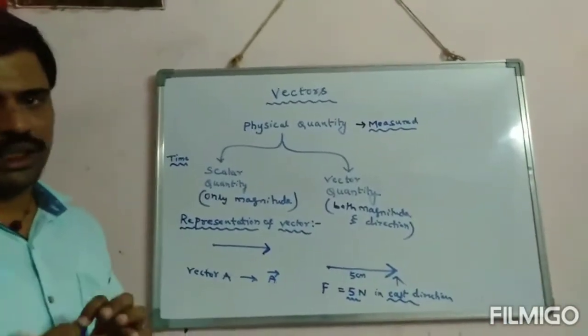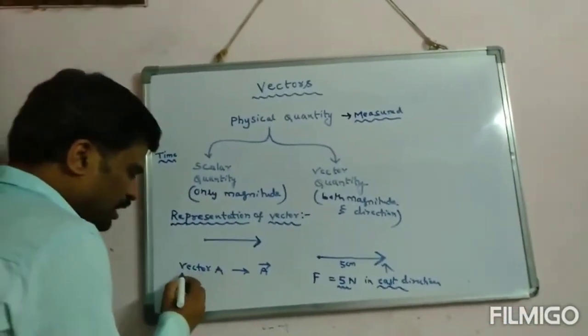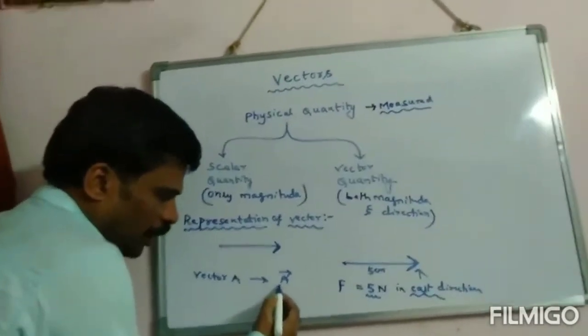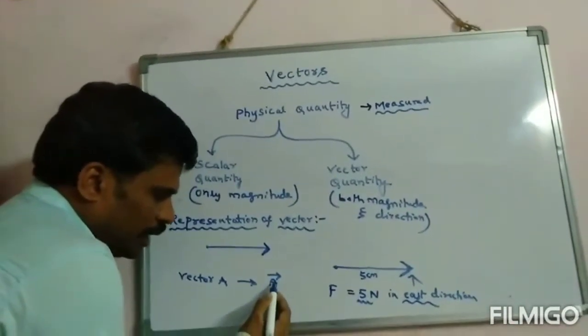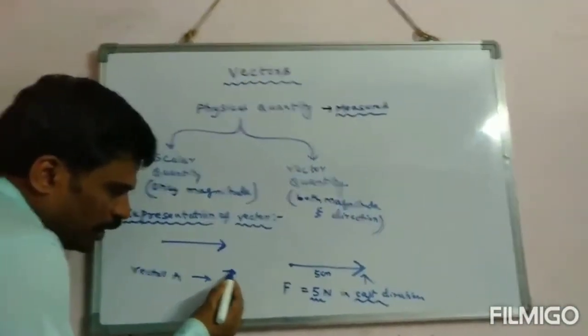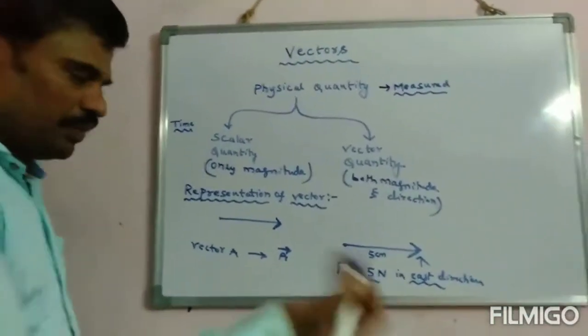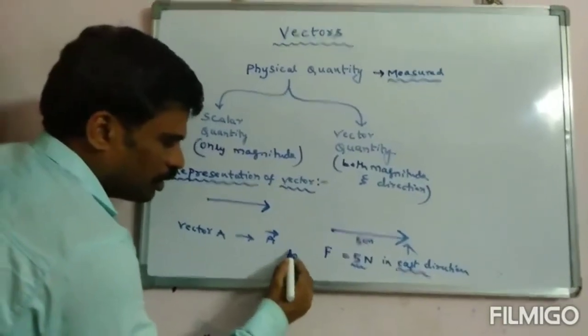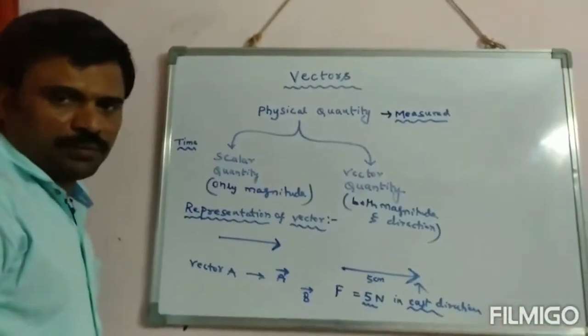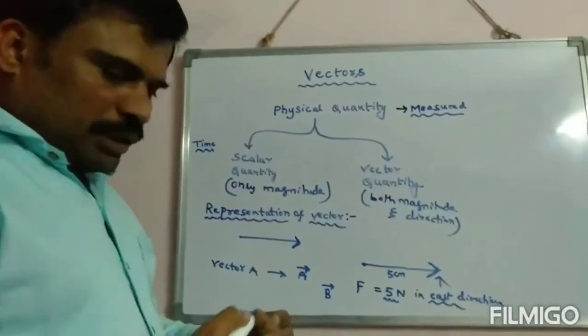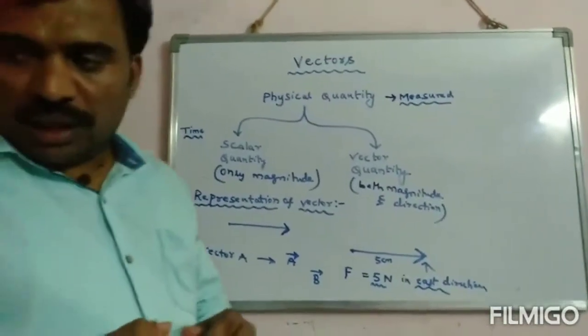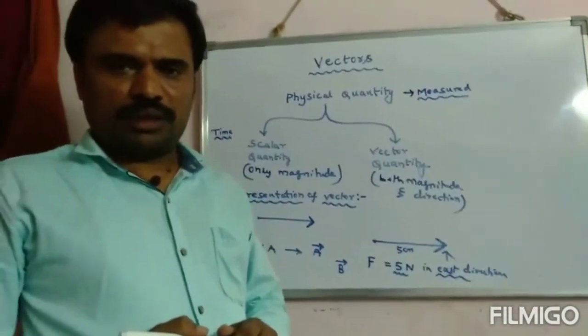And how is it denoted? For example, if I say vector A, then you have to write A and at the top you have to keep a small arrow mark. Then we call this vector A. If I say vector B, you can write this as vector B.